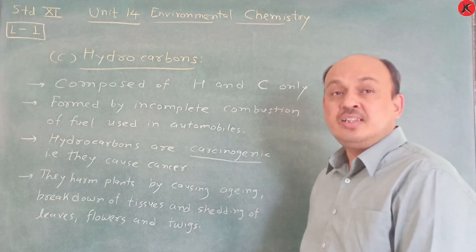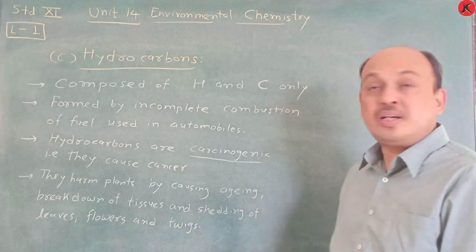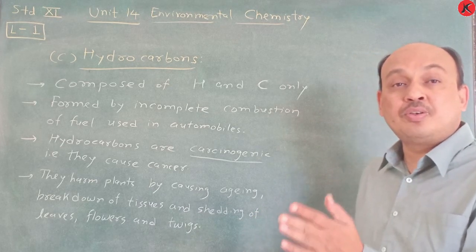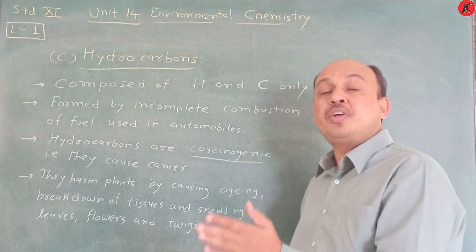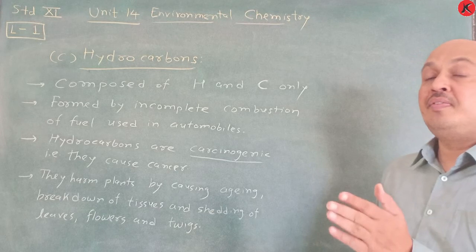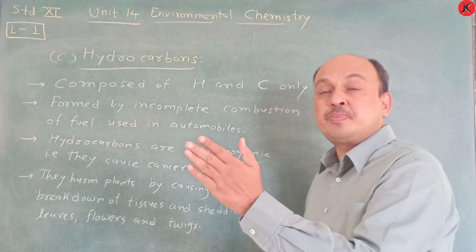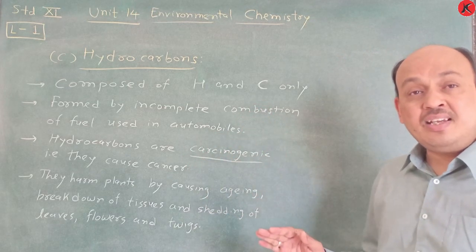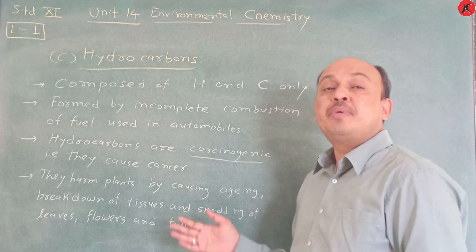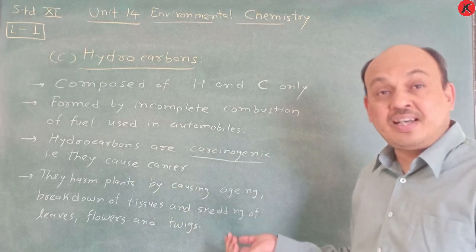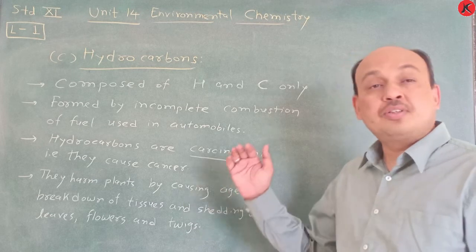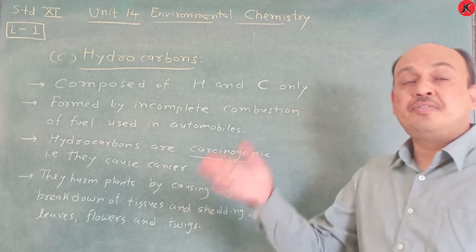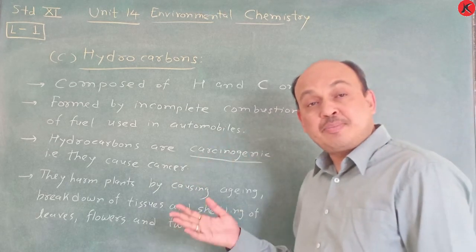Now in the next lecture, lecture number 2, we switch on towards oxides of carbon. We already completed carbon monoxide and carbon dioxide under p block elements. Here we have to write them according to how they are harmful environmentally, so that we will learn later. First is carbon monoxide and second is carbon dioxide.